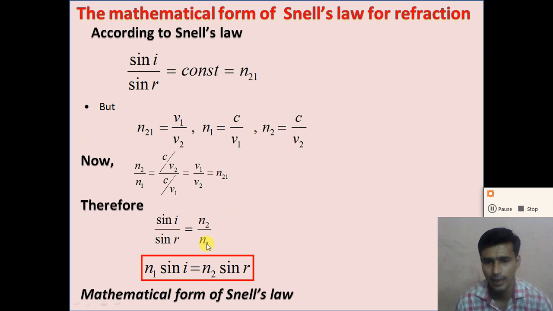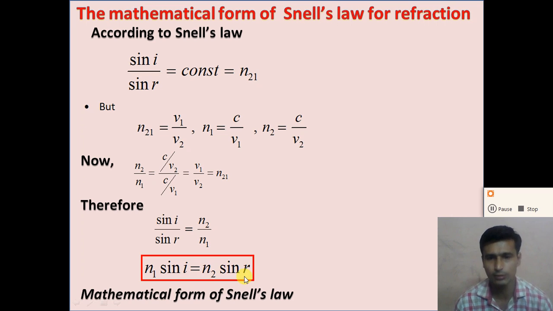So from that we get the formula sin i divided by sin r is equal to n2 divided by n1. If we cross multiply this, we get the equation n1 sin i is equal to n2 sin r. This equation is called the mathematical form of Snell's law, where n1 is the refractive index of medium 1, i is the angle of incidence, n2 is the refractive index of medium 2, and r is the angle of refraction.